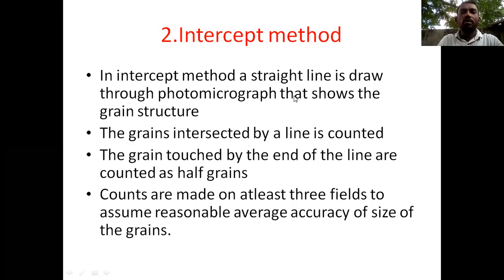In this method, we draw a straight line, and when the end of the line touches grains, we count them as half a grain. We draw this line at least 3 times, and then we consider the average accuracy of the size of the grains. So it is the intercept method.